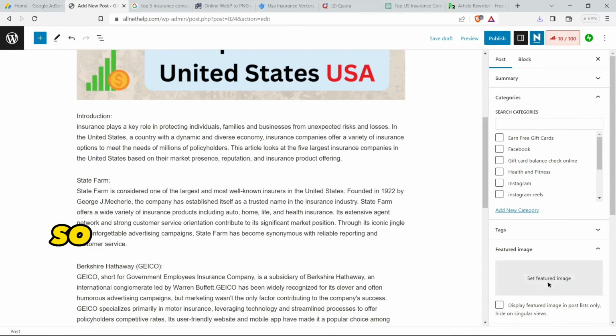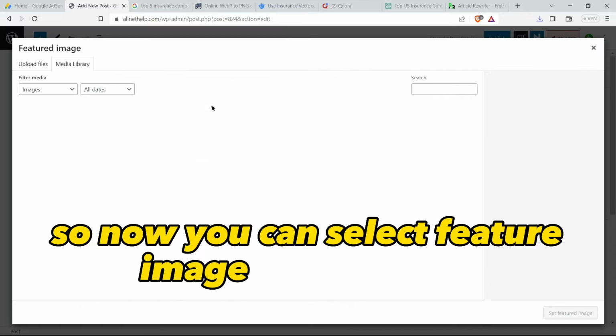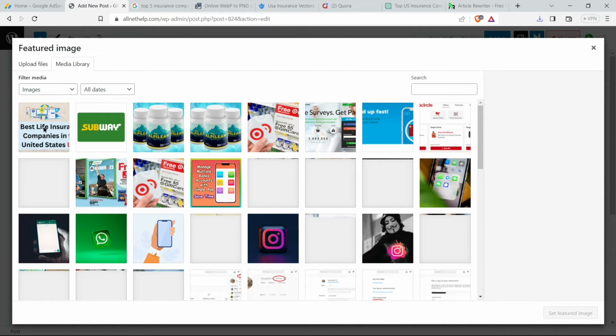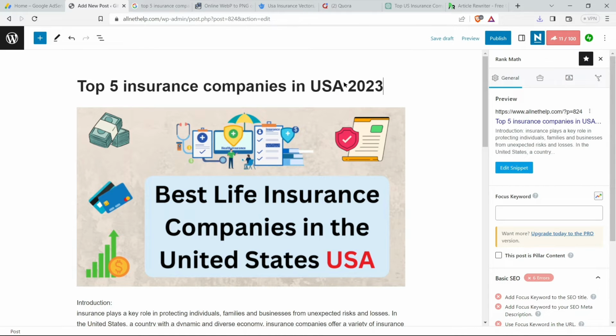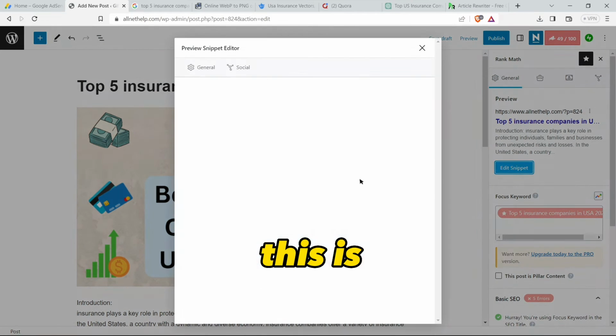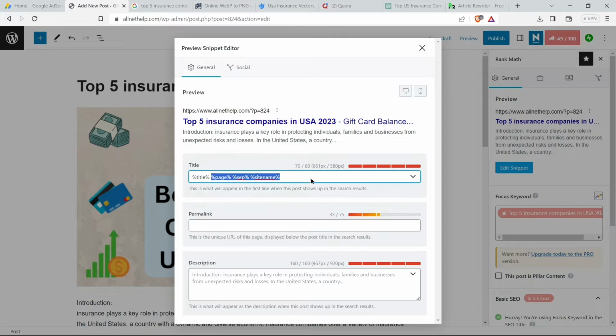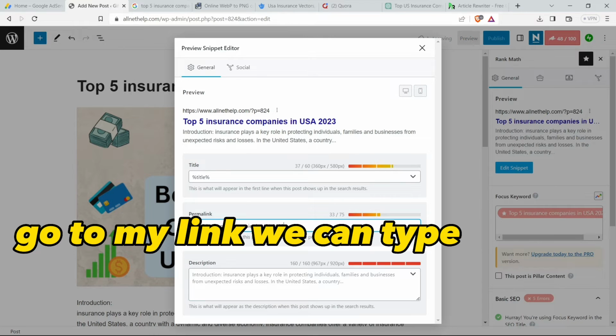So now you can select pictured image as this image. We can write 2023. This is permalink. We can type this URL.